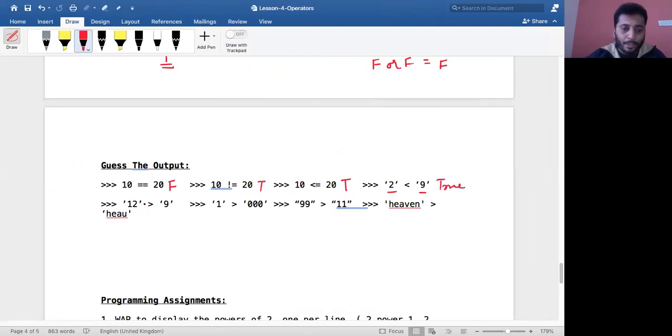Okay, right, 12 greater than 9, same thing, it sees the first character. We'll just see whether 12 is greater than 9. So the ASCII value of 1 is 49. Okay, 49 is greater than 9, right?